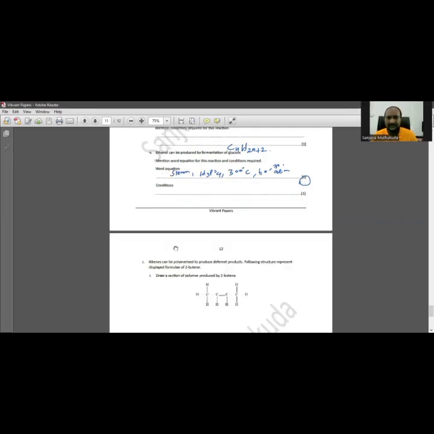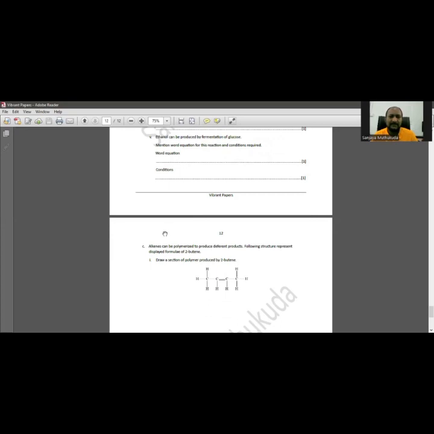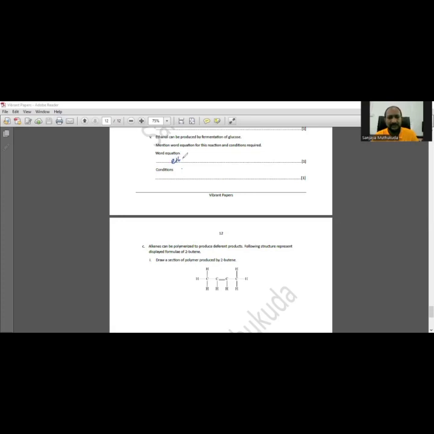And the next thing: ethanol can be produced by fermentation of glucose. Mention the word equation for this reaction and the conditions required.